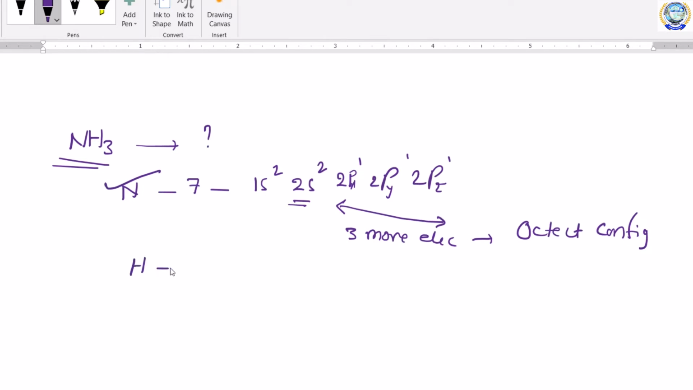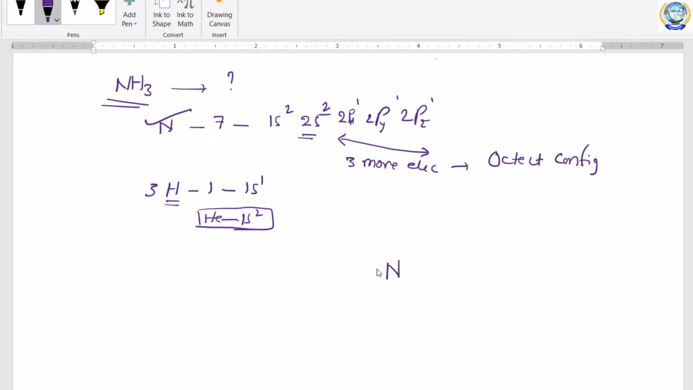Suppose you take hydrogen, its atomic number is 1, so its electronic configuration is 1s1. Suppose this hydrogen gets 1 electron, automatically what happens? This configuration will become 1s2, which is the configuration of helium. So this hydrogen is also in need of electrons. Suppose you add 3 hydrogen atoms to this nitrogen, what will happen? This nitrogen is ready to make bonds with hydrogens. These two electrons are the 2s2 electrons, and the 2px1, 2py1, and 2pz1 electrons are these. That means these are the unpaired electrons of nitrogen.